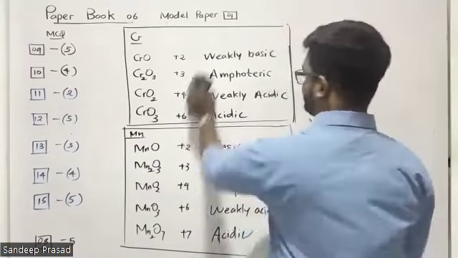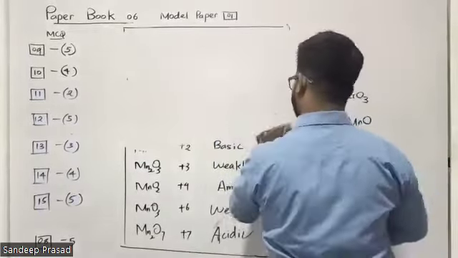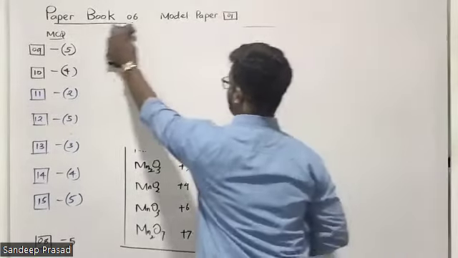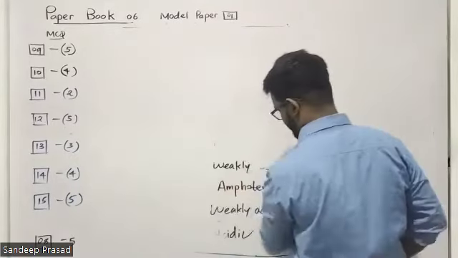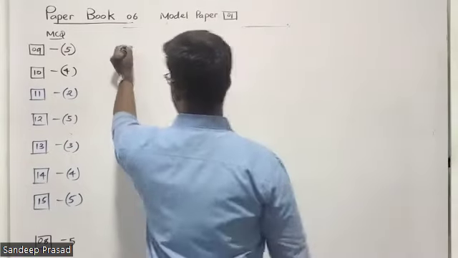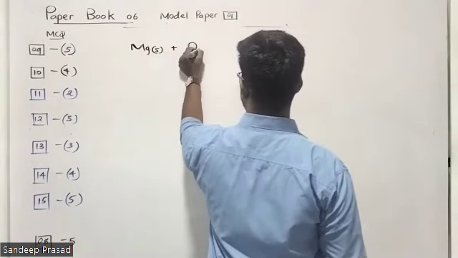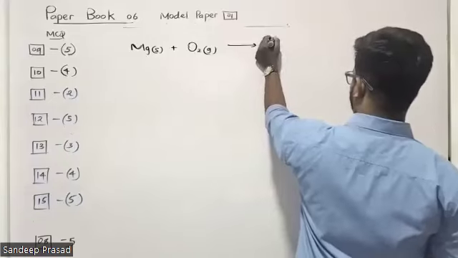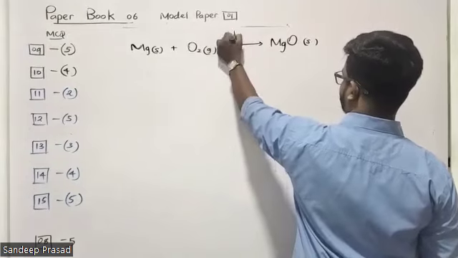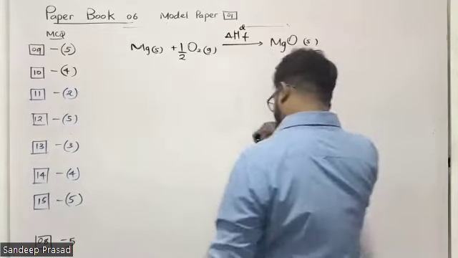So shall we quickly construct the Born-Haber cycle for a compound? Let me take magnesium oxide. Magnesium is a solid reacting with oxygen gas to produce magnesium oxide. This is the formation enthalpy of magnesium oxide, delta H theta f. Here we have to put half for oxygen.